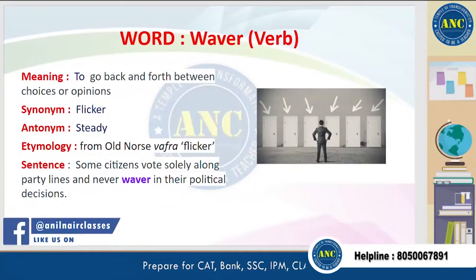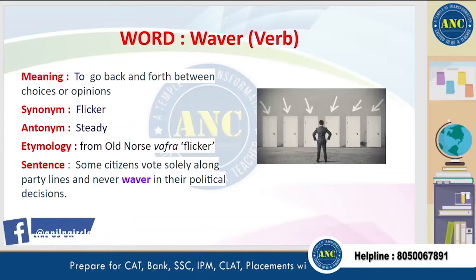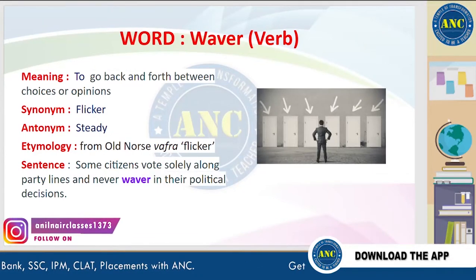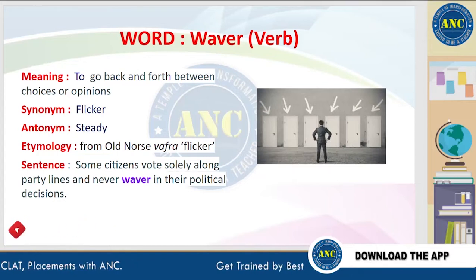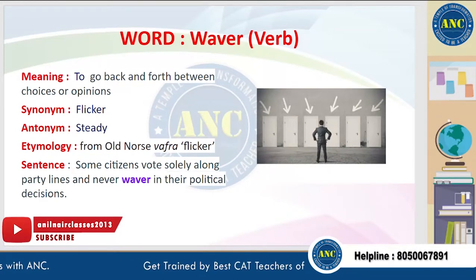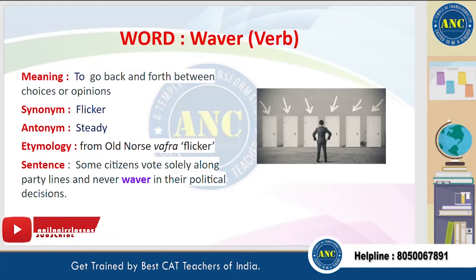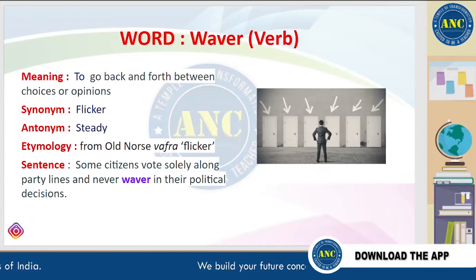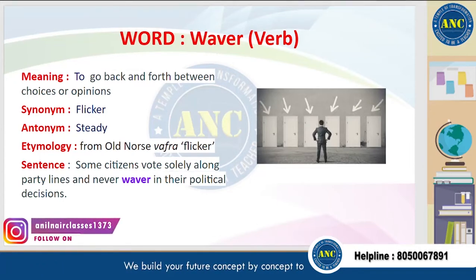Waver. Waver means to go back and forth between choices or opinions. A synonym for this word is flicker, and an antonym is steady. This is derived from an Old Norse word which means to flicker. A sentence for this word is, some citizens vote solely along party lines and never waver in their political decisions.